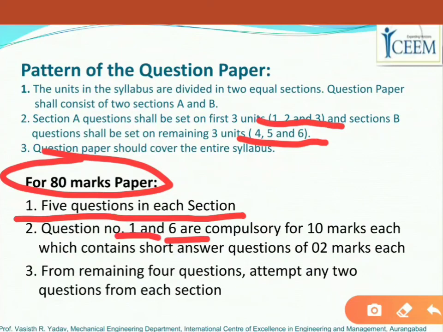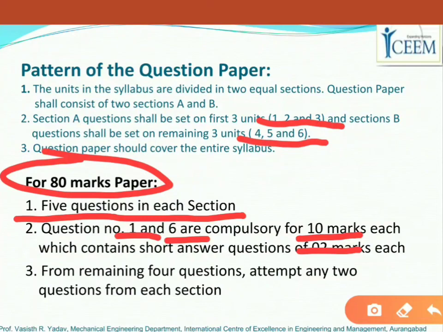The weightage for question number 1 and question number 6 will be 10 marks, and you have to attempt 5 bits in each. Each bit will be of 2 marks, that means very short questions. Question number 6 is again a compulsory one from section B, comprising 10 marks, with 2 marks bits.